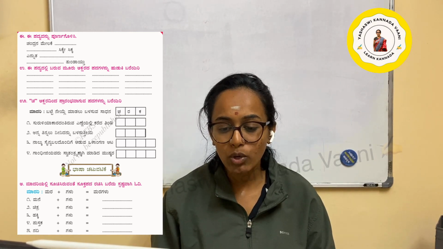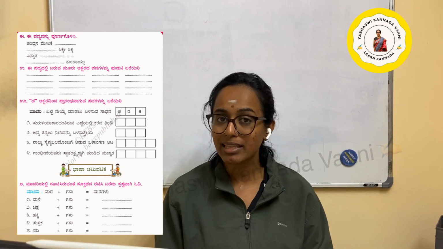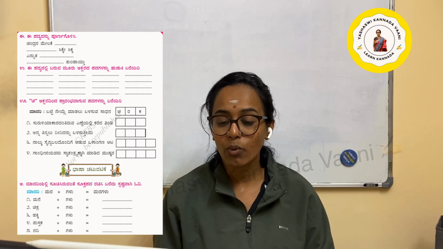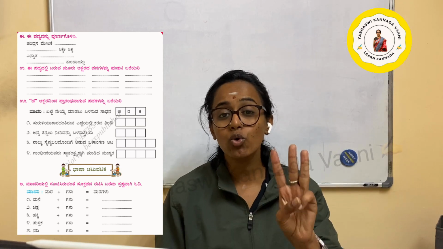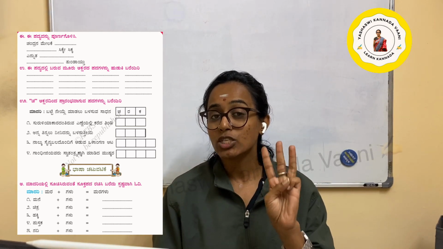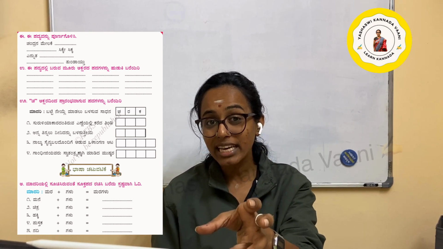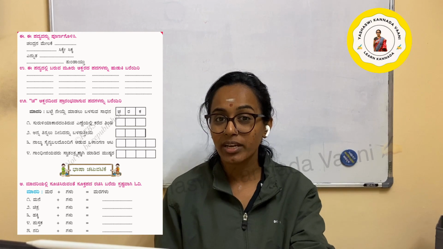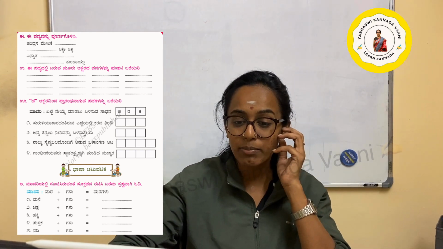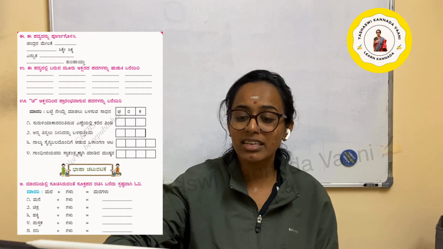ಈ ಪದ್ಯದಲ್ಲಿ ಬರುವ 3 ಅಕ್ಷರದ ಪದಗಳನ್ನು ಹುಡುಕಿ ಬರೆಯಿರಿ. Find the 3 letter words that come in this poem. ಅಕ್ಷರ is a letter, ಪದ is a word. There are many 3 letter words in the poem. Find them and write them down in the given places.